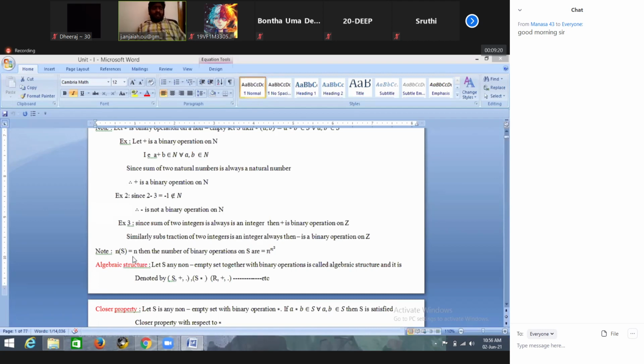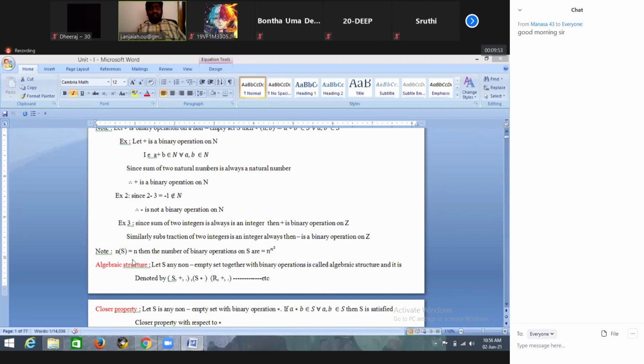So, for example, S is a non-empty set. Let us suppose I take n elements in S, that is, the number of elements in S is n. How many functions exist from S cross S to S? The number of elements in S to the power of the number of elements in S cross S.